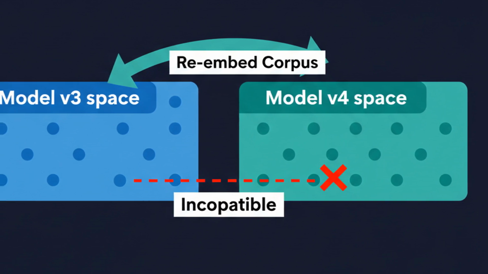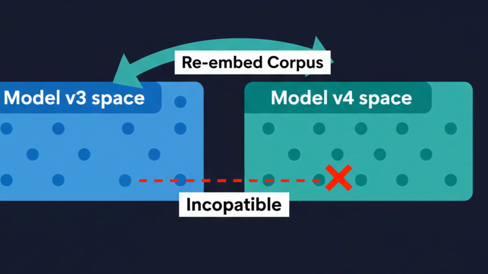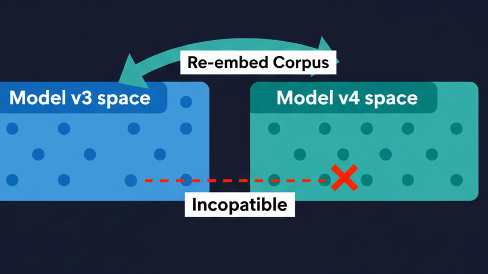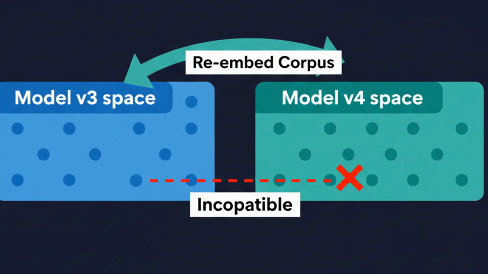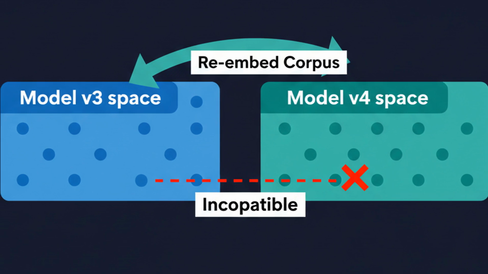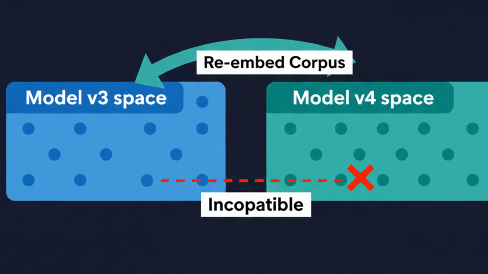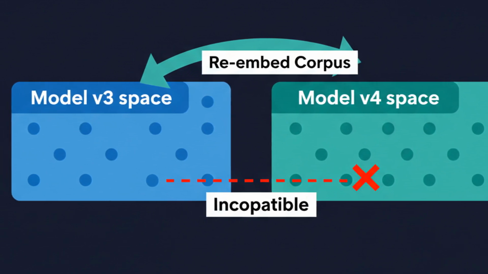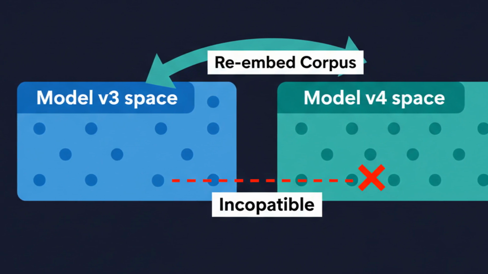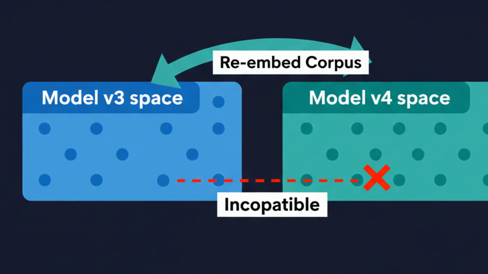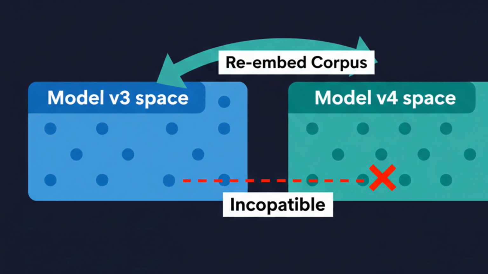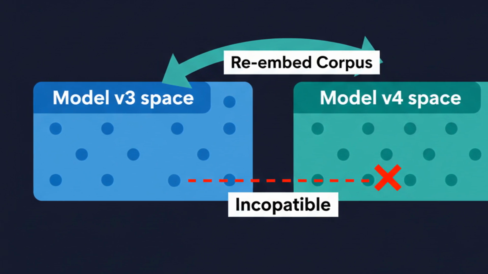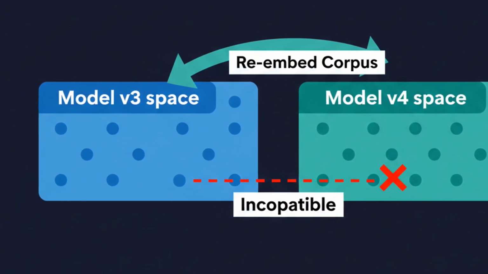There is no shortcut. You must re-embed your entire corpus with the new model before flipping the switch. For 10 million chunks, that's a real cost in time and money, which is exactly why we stored the model name on every vector back in scene 3. Plan for re-indexing as a first-class operational event, not a surprise.